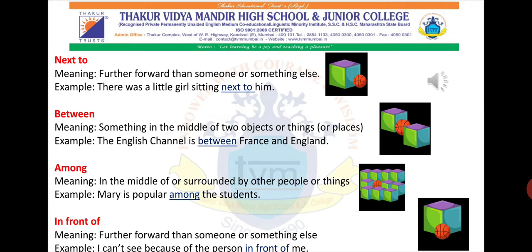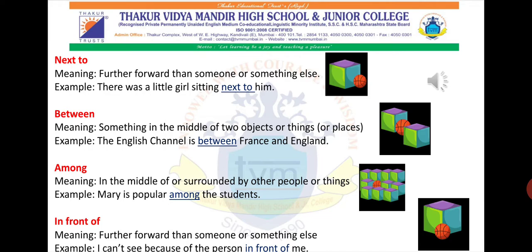So the meaning of among is in the middle of, surrounded by other people or things. For example, Mary is popular among the students. So it is telling that among all those people, Mary is popular, and therefore we use the preposition among.